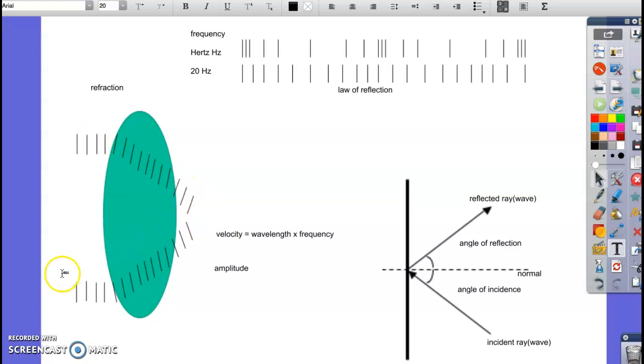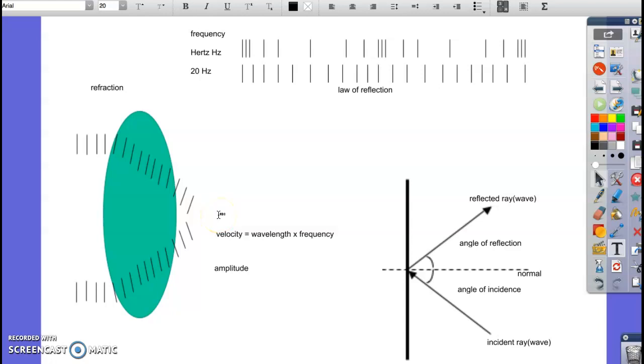Okay, and the same thing would happen down here, just upside down in reverse. The top would hit the glass and slow down, so the bottom would go faster and it would tilt it up. Over here, the bottom would hit the air first, and it would speed up, which would tilt it some more toward the middle, and they would eventually focus back here.